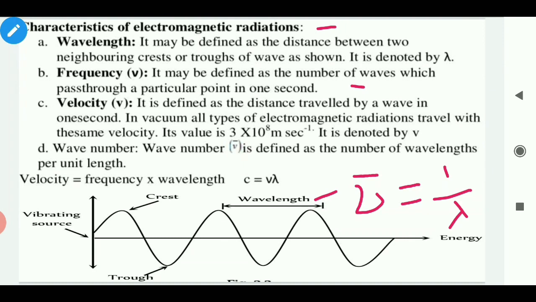In vacuum, all types of electromagnetic radiation travel with the same velocity. Its value is 3 into 10 to the power 8 meter per second. It is denoted by c. Wave number nu bar is defined as the number of wavelength per unit length. It means nu bar equal to 1 upon lambda and velocity equal to frequency into wavelength. It means c equal to nu lambda.